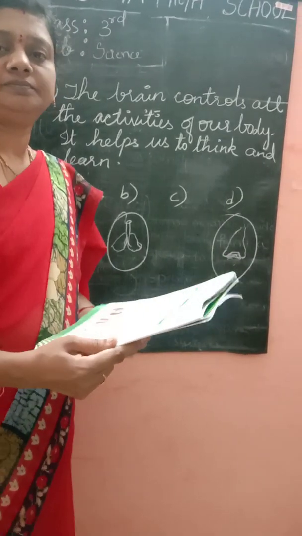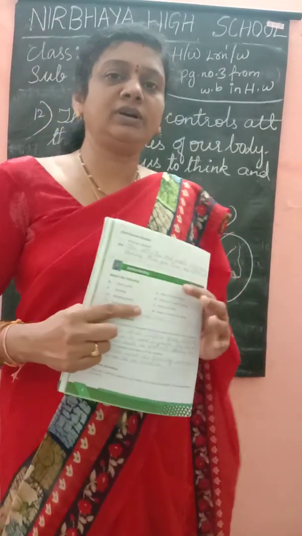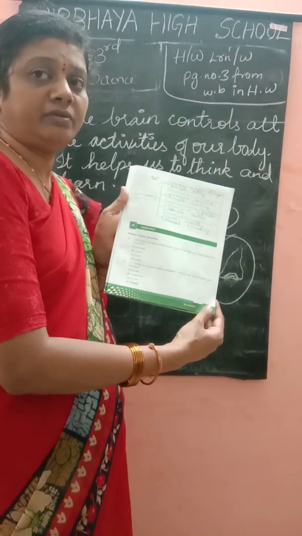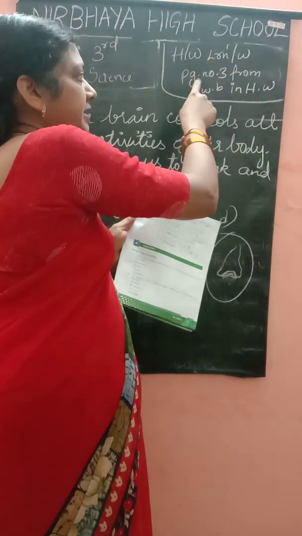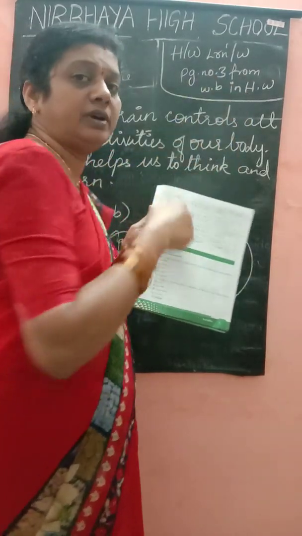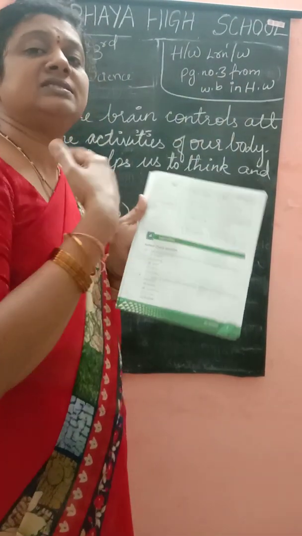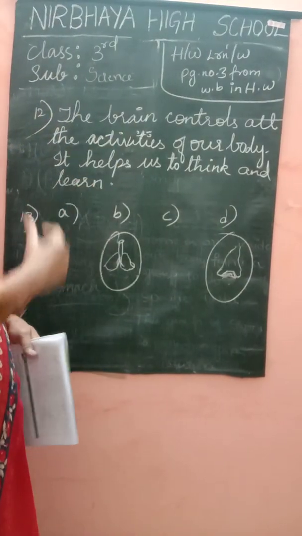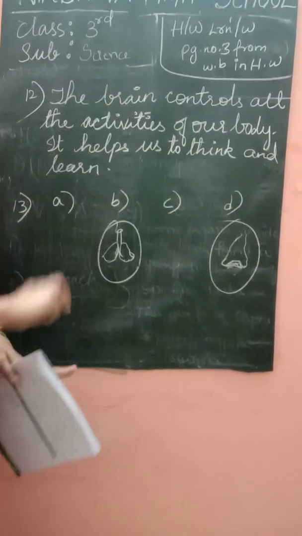Okay, children? Children, your homework. Page number 3 from your workbook. Learn and write page number 3 from the workbook. In homework you have to learn this answer and write. Okay children, and I'll move aside. Please take a screenshot of these answers and the homework.